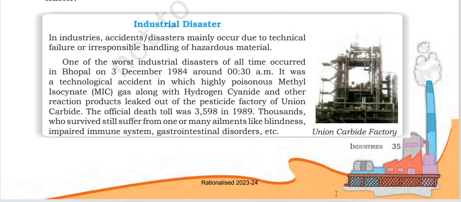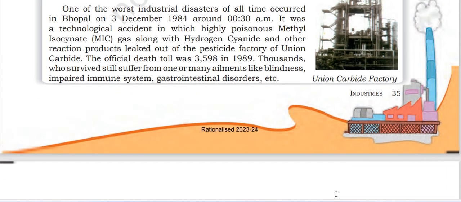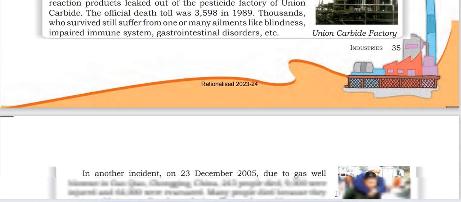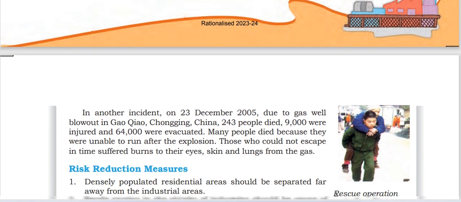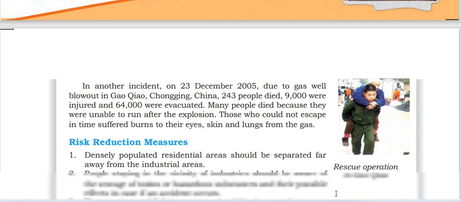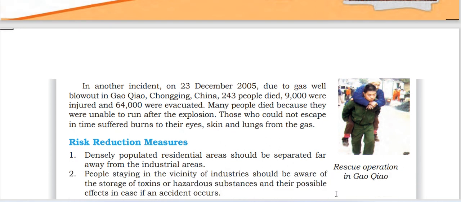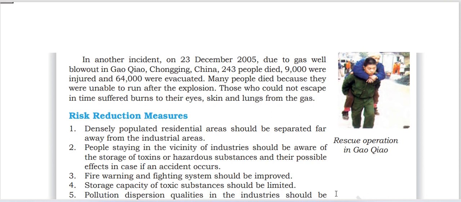Thousands who survived still suffer from many ailments like blindness, impaired immune system, gastrointestinal disorders. In another incident on 23 December 2005, due to a gas well blowout in Gao Kiok, Chongqing, China, 243 people died, 9,000 were injured, 64,000 were evacuated. Many people died because they were unable to run after the explosion.